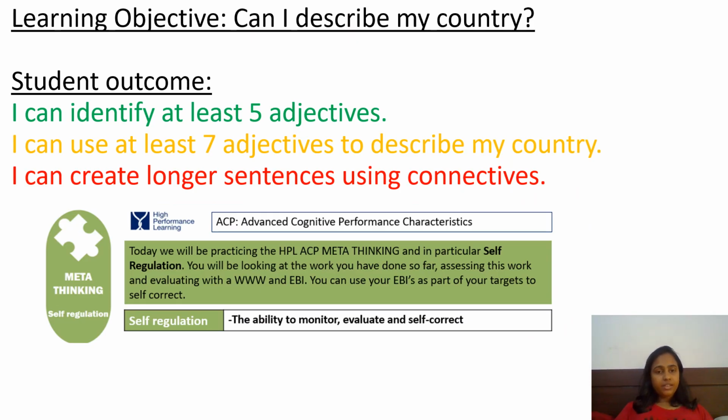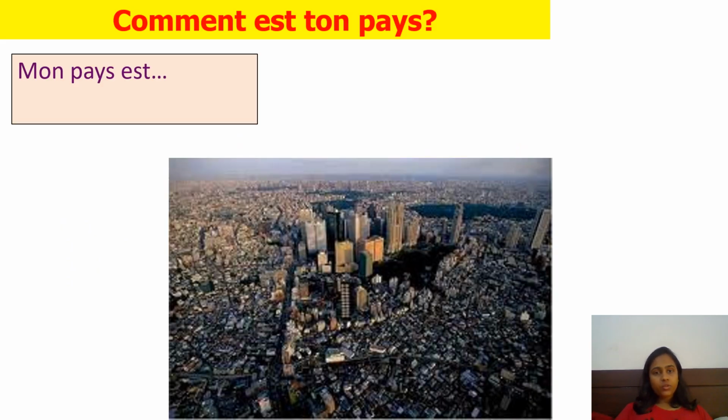Yeah, that's about the learning objective and student outcomes. The learning objective is, can I describe my country? Student outcome, I can identify at least 5 adjectives. I can use at least 7 adjectives to describe my country. I can create longer sentences using connectors here. We're using HPL idea meta thinking to do our activities today. All right, let's move on.